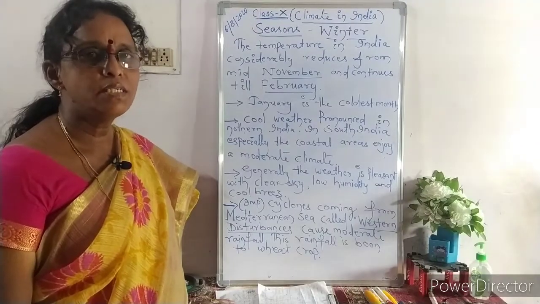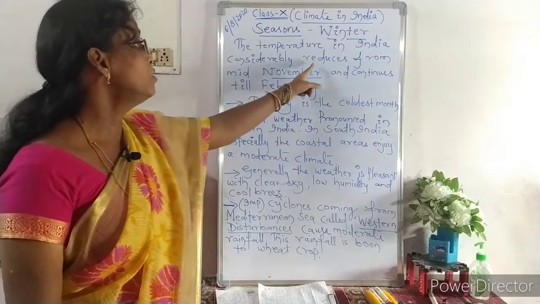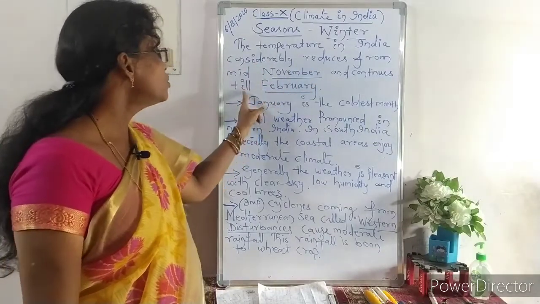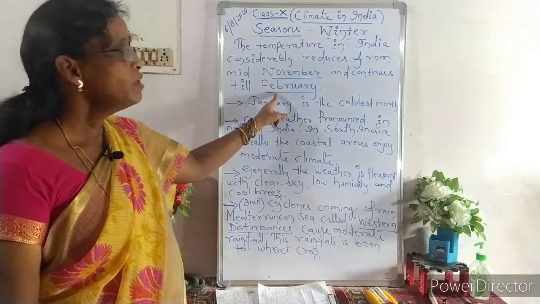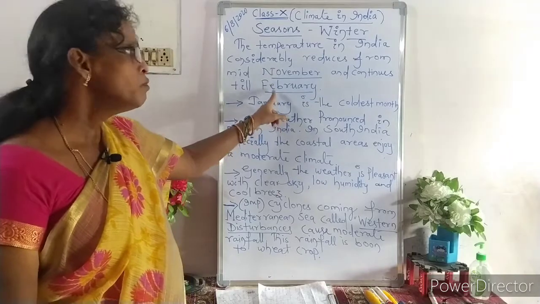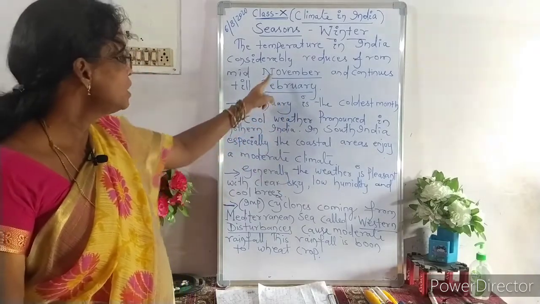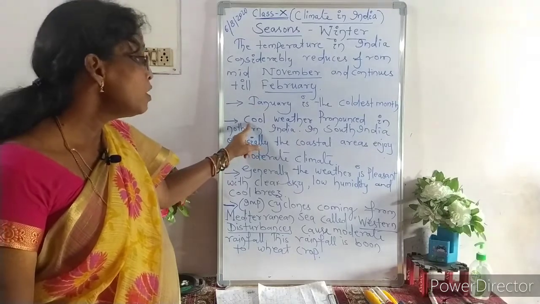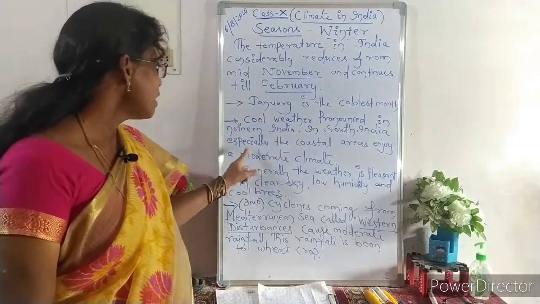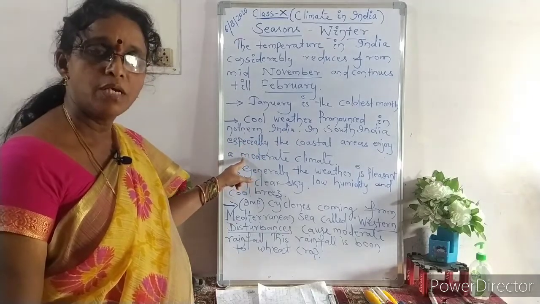Usually in the winter season in India, the temperature considerably reduces from mid-November and continues till February. The winter season usually continues from November to February. January is the coldest month. Among these months, cool weather is pronounced in northern India. In South India especially, the coastal areas enjoy a moderate climate. Why?